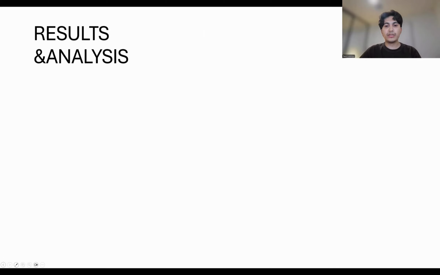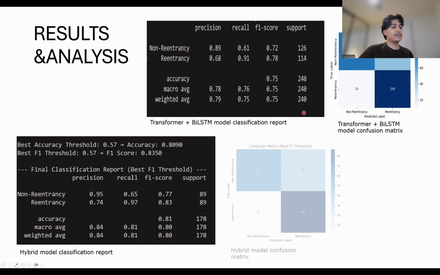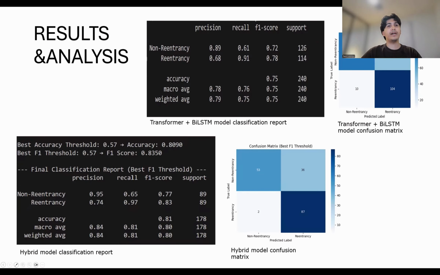Now, as for the results, here we can see the classification report and confusion matrix for the initial transformer-based model, and here are the same for the final hybrid model.